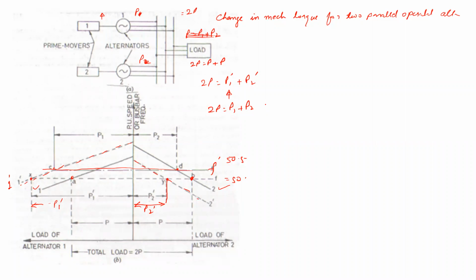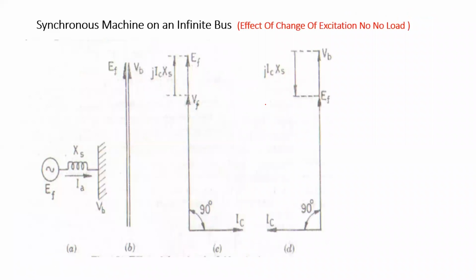If you want to increase the share of active power, the mechanical input should be increased. And if you want to change the reactive power sharing, then we have to alter the excitation of the alternator. So this is the effect of mechanical input and the effect of excitation on two parallel operated alternators.